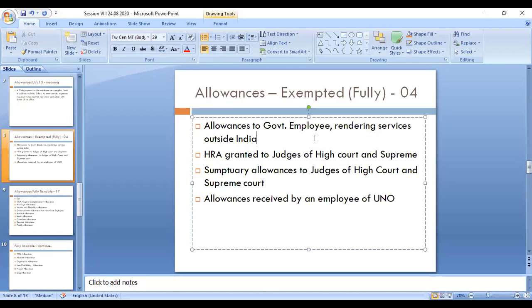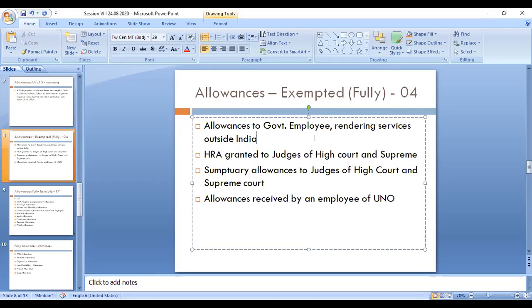These are allowances given to particular employees that you need not consider for calculation of the salary. You need not take this amount into the taxable column. That amount is zero, that amount is nil. Now the first category: there are only 4 exempted allowances in the category of salary.